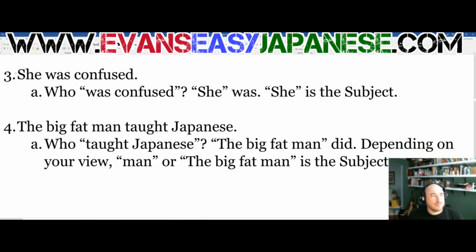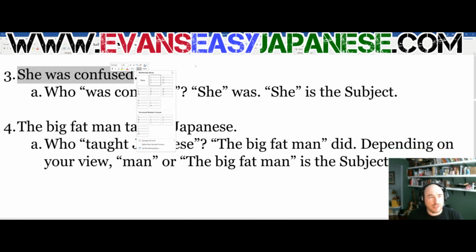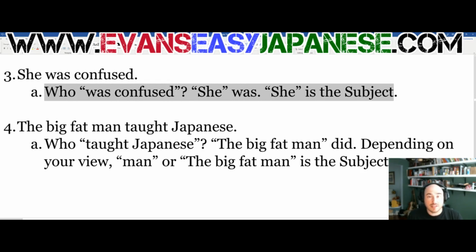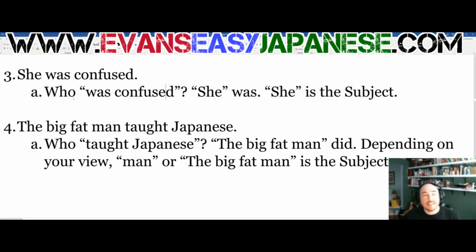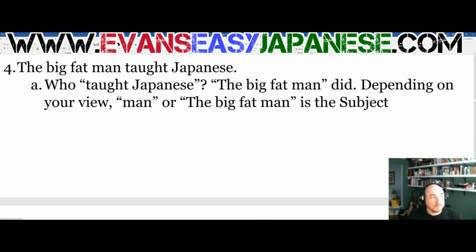Okay, so let's go. Next, number 3. "She was confused." All right, so something was confused, right? And what was confused? She was confused. Who was confused? She was. Thus, she is the subject. All right, so these are pretty simple sentences, and the subject's very easy to see, so I made one that's a little bit tougher.